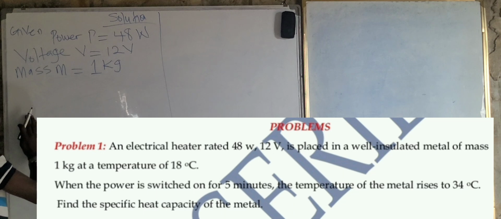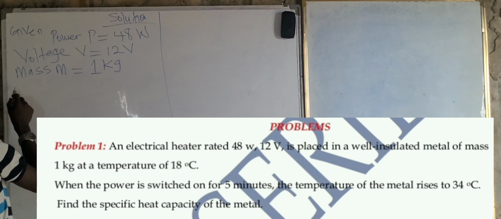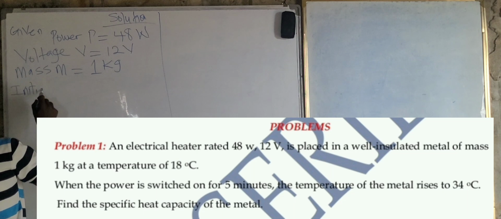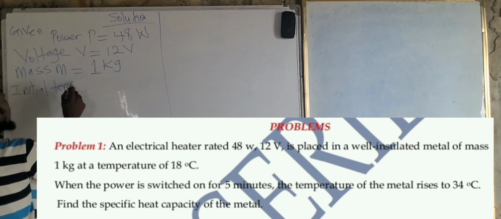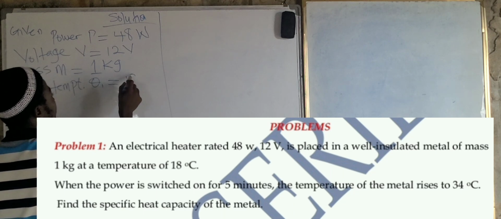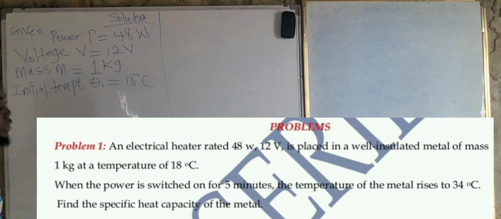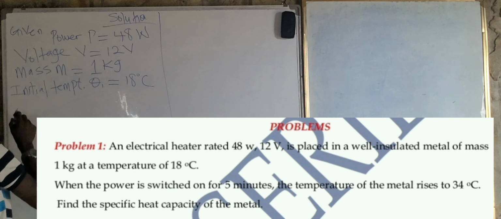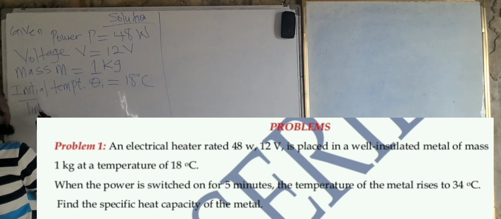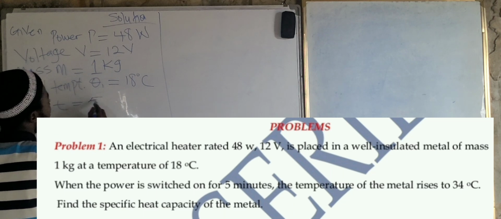Now that is the initial temperature, 18 degrees Celsius. Theta 1 is equal to 18 degrees Celsius. When the power is switched on for 5 minutes, now time is given to us. Time T is equal to 5 minutes.